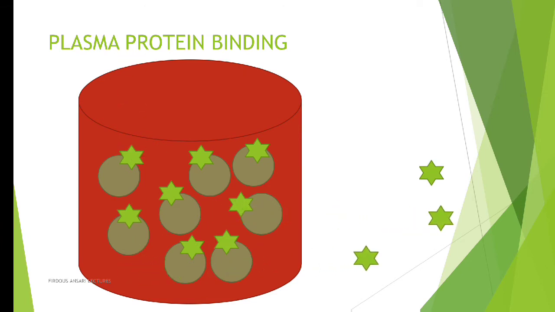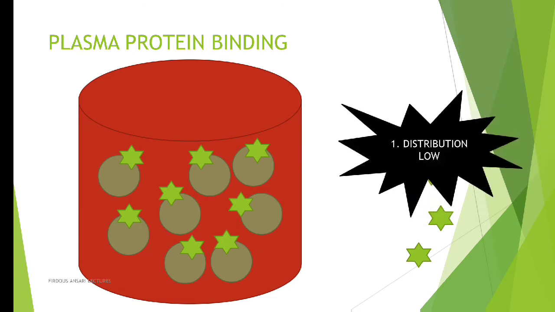So whenever you consume a drug which has a very good plasma protein binding affinity, most of the drug will bind to the plasma protein, and once the plasma protein is saturated, the leftover drug, for which plasma protein is not available, is now available for getting distributed.